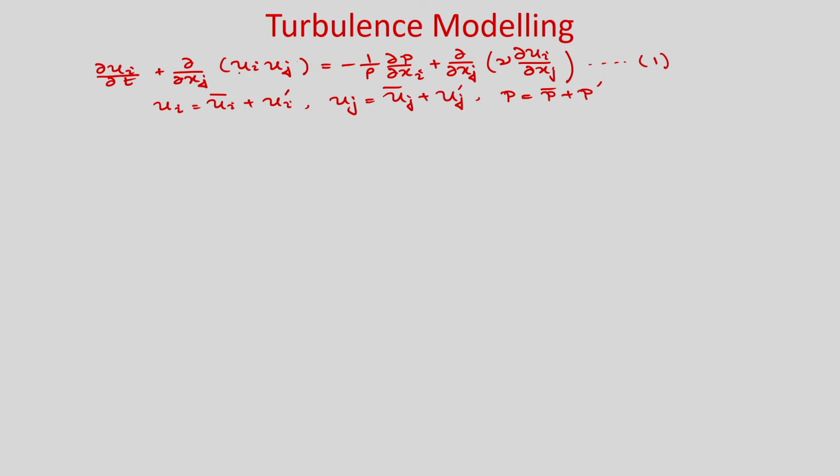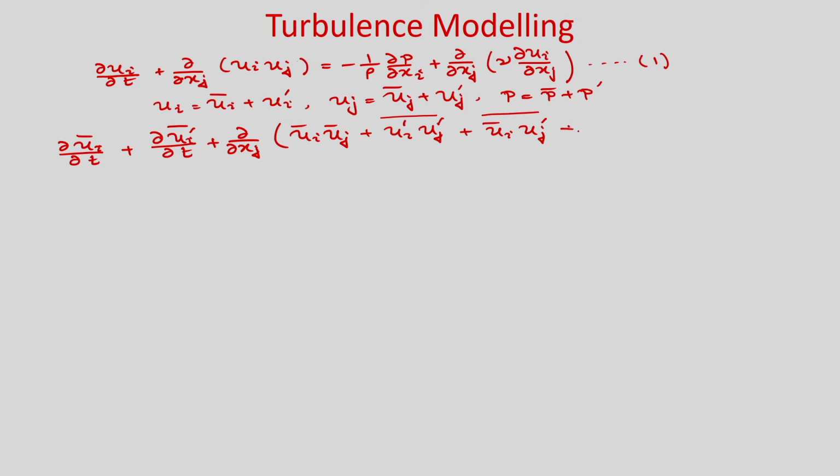So, if you substitute it here, and if you take the average of the entire equation, then we will get del ui bar by del t plus del ui prime bar by del t plus del of del xj of ui bar uj bar plus ui prime uj prime bar plus ui bar uj prime bar plus ui prime uj bar